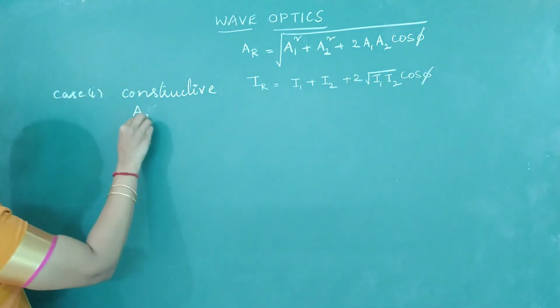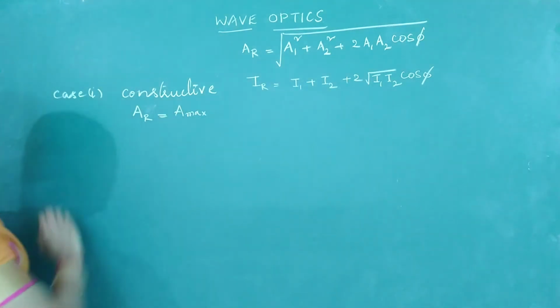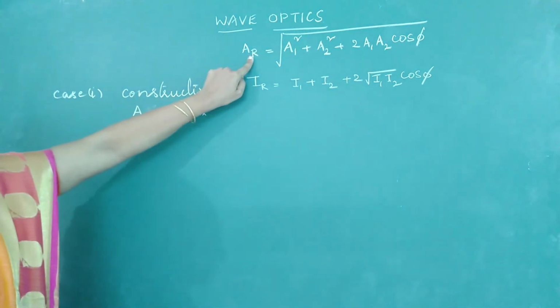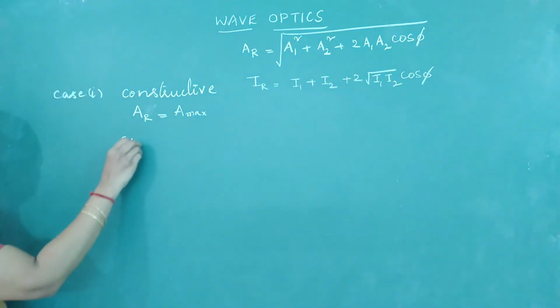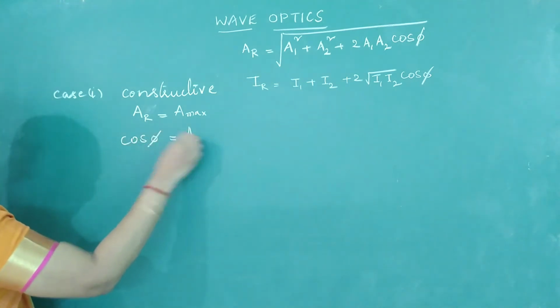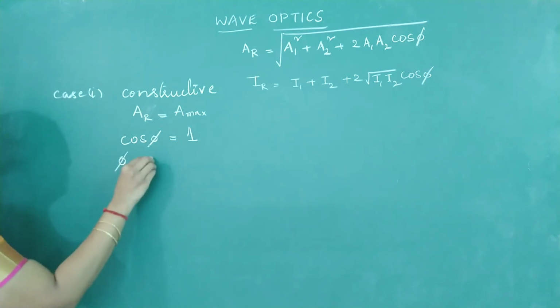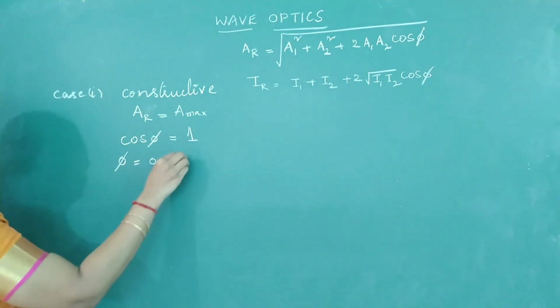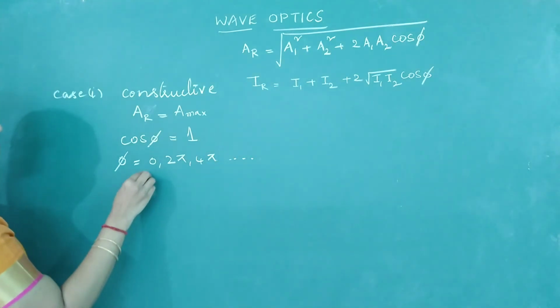Amplitude should be maximum. When will this amplitude become maximum? It depends on cos phi. The value of cos phi should be maximum, that is plus 1. We know cos theta will be equal to 1 when phi is equal to 0, 2 pi, 4 pi. So generalize this condition.